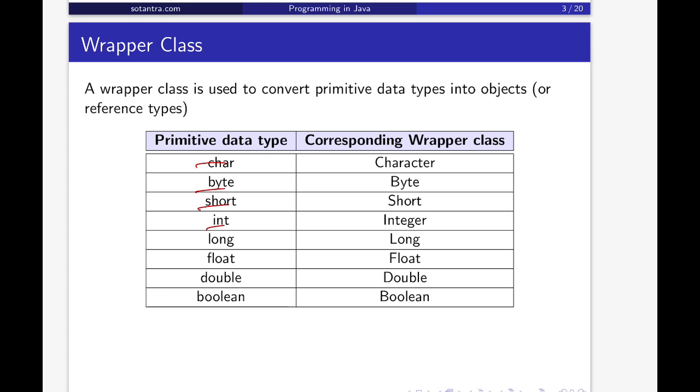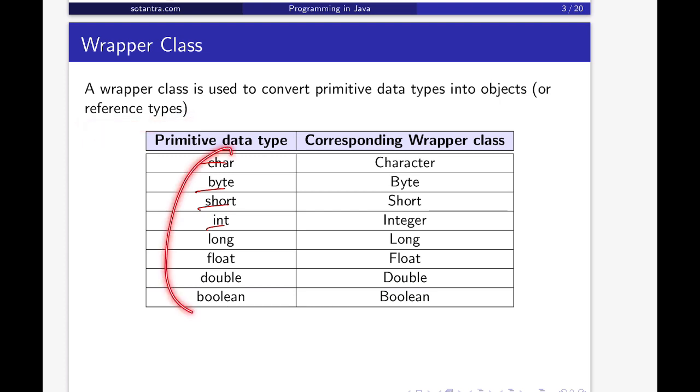Or we can say a wrapper class is a class whose object wraps or contains a primitive data type. As it is written, a wrapper class is used to convert the primitive types into objects or reference types.